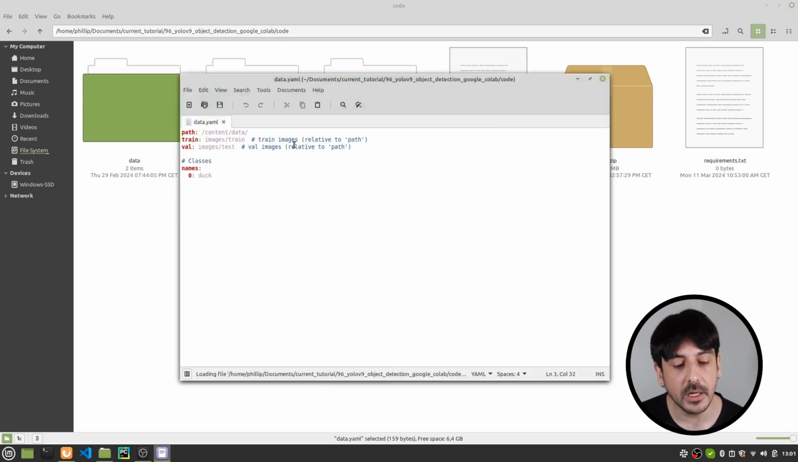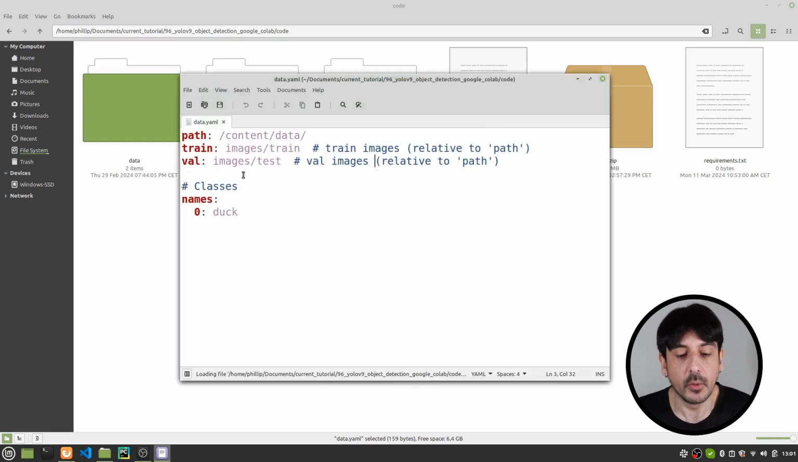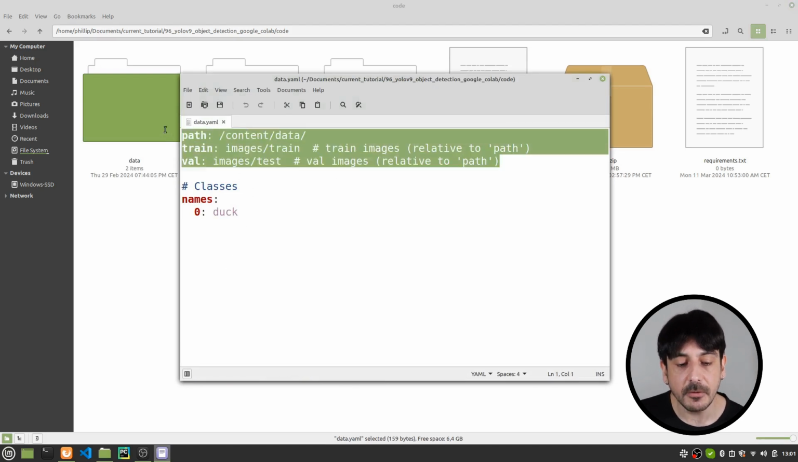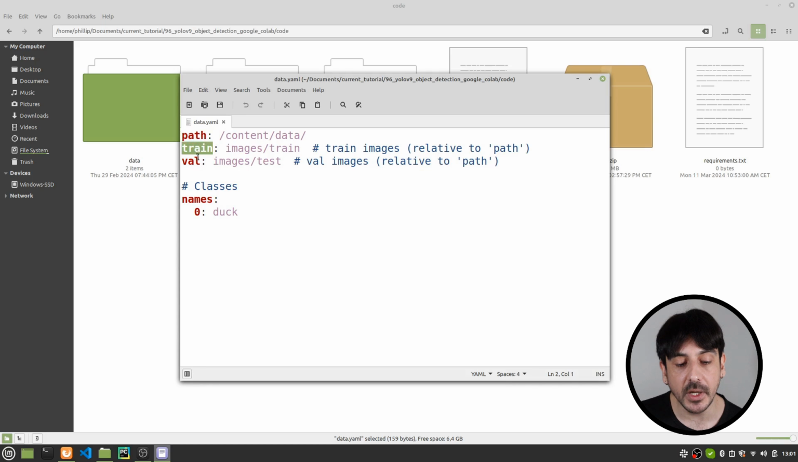Let me open this file and you can see this is a configuration file with a few keys, and this is where I have specified the location of my data. You can see I have three keys. One of them is path, then the other one is train, and the other one is val. Path is the absolute path of where the data is located, and then train and val are the relative paths of where the training images and the validation images, or in this case the test images, which is the same, are located, right?